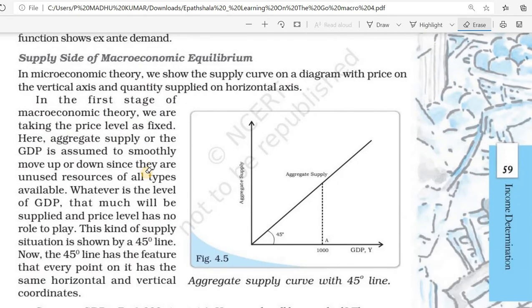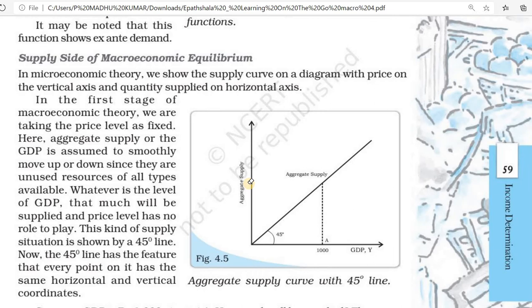Now we can study the supply side of macroeconomic equilibrium. We already studied microeconomic demand and supply. When demand equals supply, their equilibrium is determined. In the same way, in macroeconomic theory, there is aggregate supply and aggregate demand.